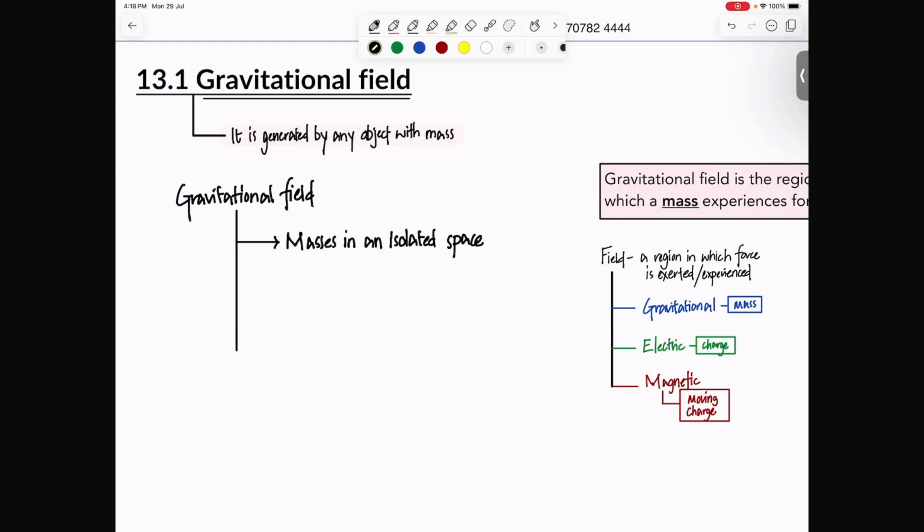So even if you go to the deepest, most empty parts of our universe, gravity is not zero there. The force of gravitation is not zero. You are constantly being attracted by forces from other masses very far away. The reason behind that is gravitational force and field is actually infinite in nature. Its range is infinite. So wherever you go in space, you will experience the impacts of gravity.